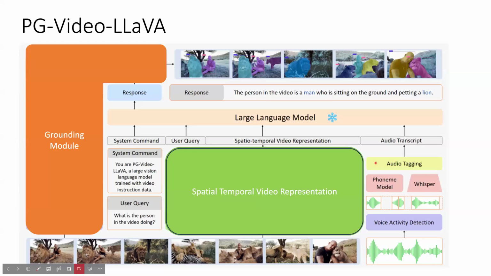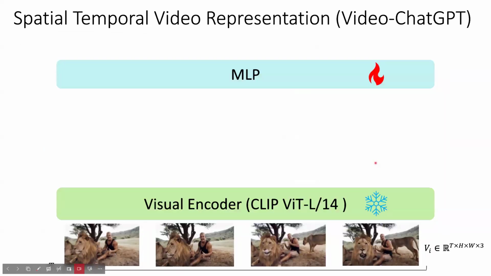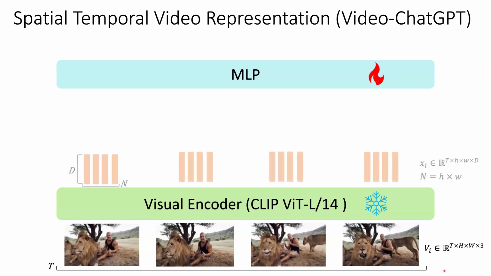Thank you, Ashton. Next, I will be covering the spatial-temporal video representation. So the spatial-temporal video representation is inspired by the same architecture from Video-ChatGPT, and it initially starts with a list of frames from the video of size T. And for each frame, it's fed through a visual encoder, which here is the CLIP ViT model.